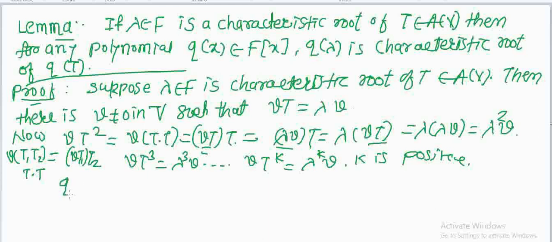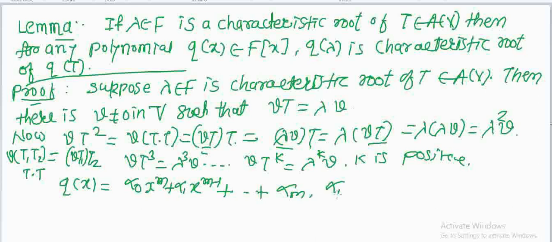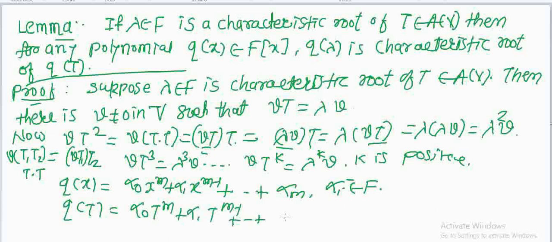Now if q of x is a polynomial like this, alpha 0 x raised to m plus alpha 1 x raised to m minus 1 plus up to alpha m, where alpha i belongs to F, then you can see that q of T equals alpha 0 T raised to m plus alpha 1 T raised to m minus 1 plus up to alpha m.